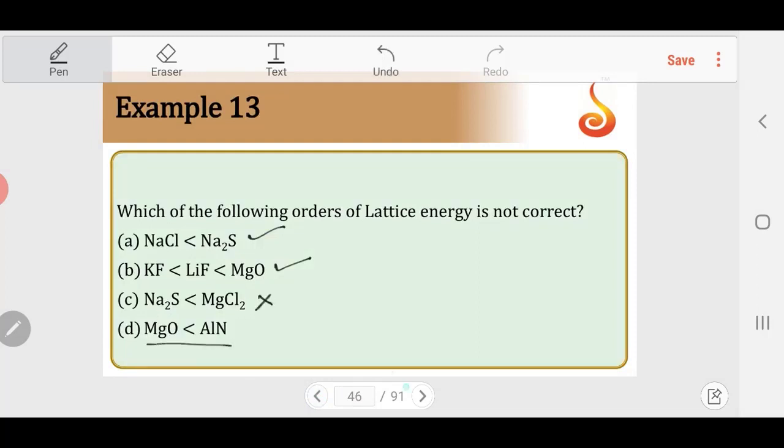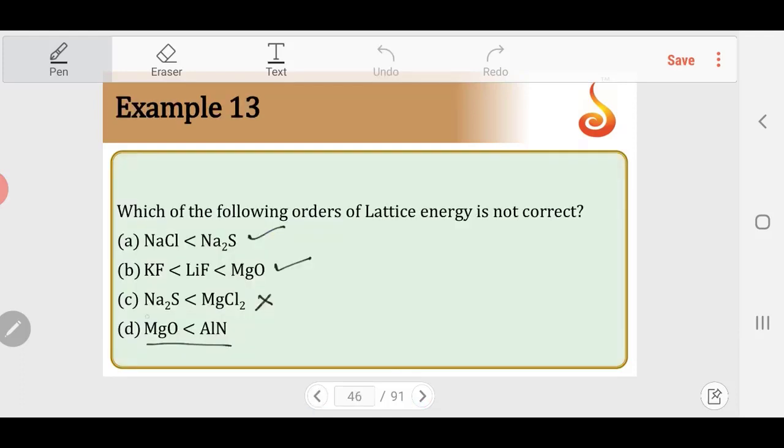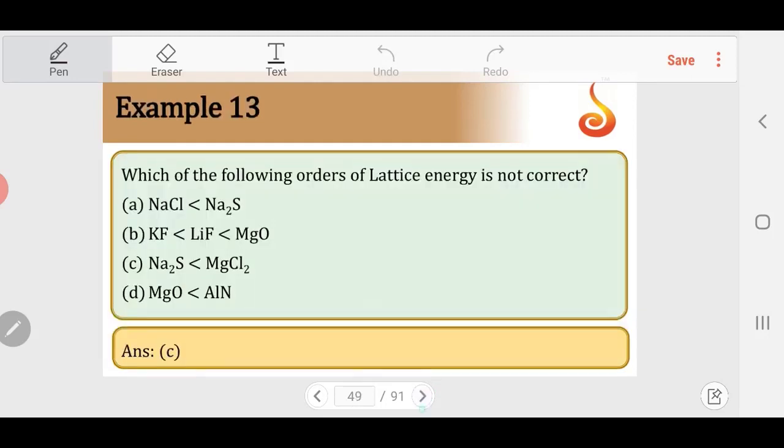And fourth one, MgO and AlN. It's going to be 3 plus 3 minus, this is 2 plus 2 minus, so charge is again more, Q1, Q2 are more, this is going to be more than MgO. So among the given options, the Na2S and MgCl2 is the incorrect order. Apart from that, other three orders are absolutely correct. Answer should be C.